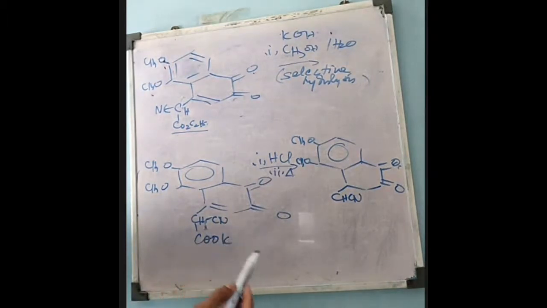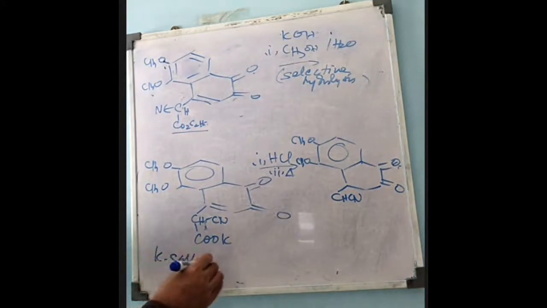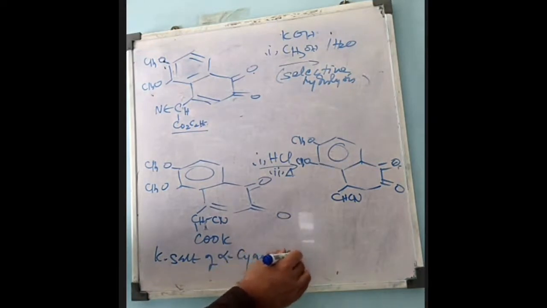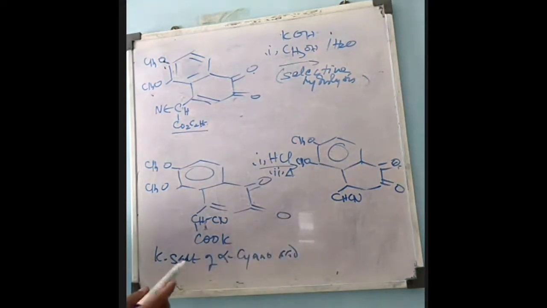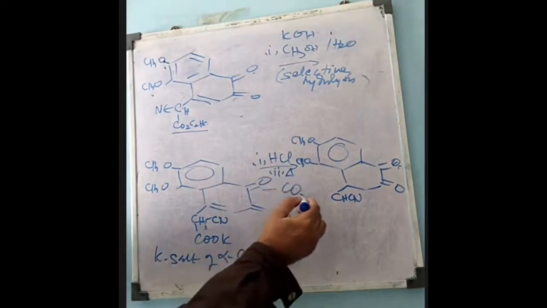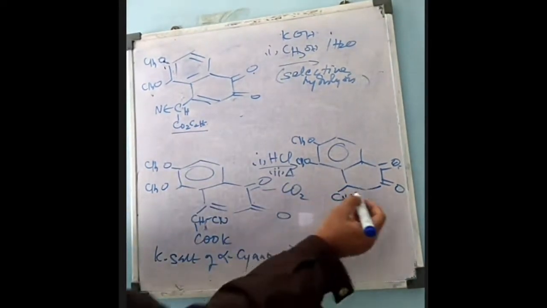That is the potassium salt of alpha-cyano acid, and after hydrolysis we get alpha-cyanocarboxylic acid. When heated, this will undergo decarboxylation. So now we will get this compound, and the double bond remains as it is.